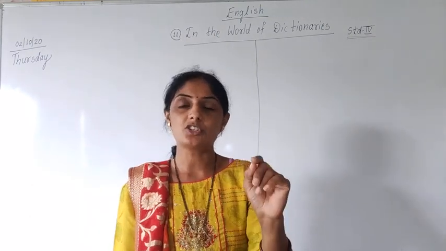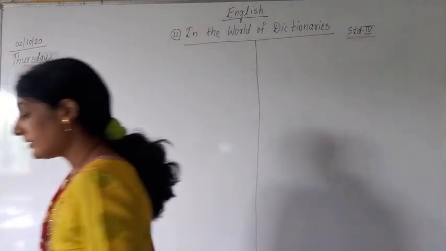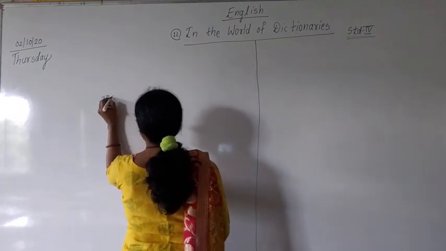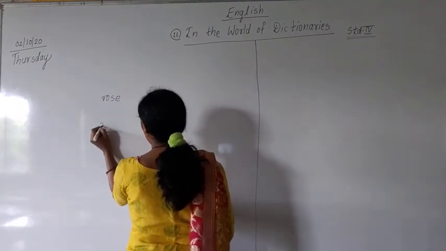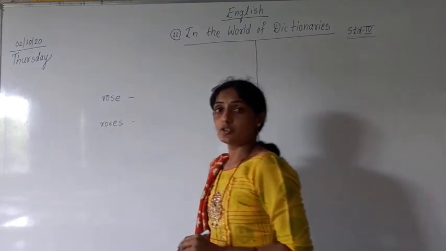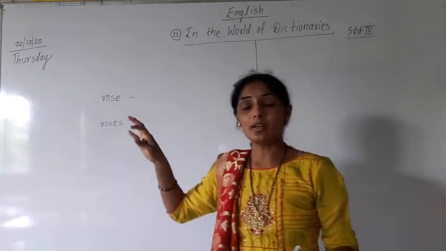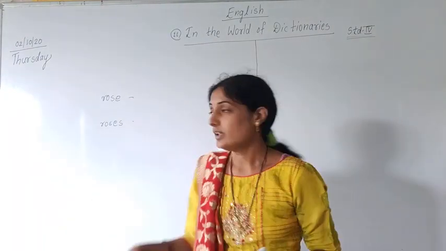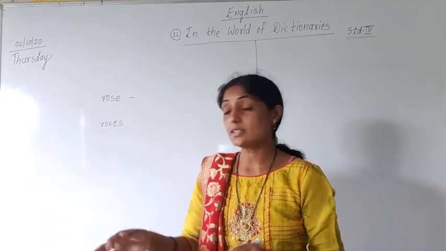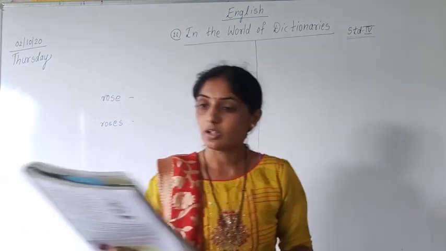If we open the dictionary, immediately some words are written in the dictionary. Like rose, what is the meaning of rose? Then downside, again ROSES is given. For example, roses. Understood? Then the meaning of rose: it is a singular form of flower, and roses is a plural form of flower. So that is mentioned where? That is mentioned in the dictionary. Understood?